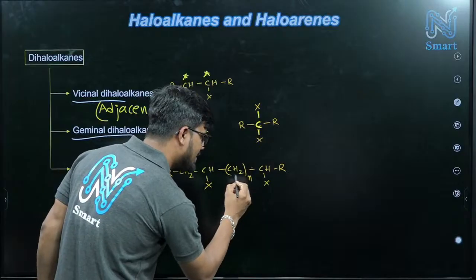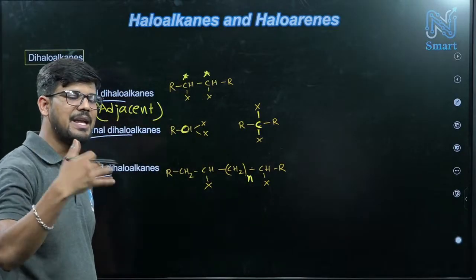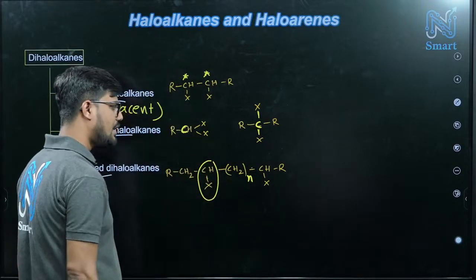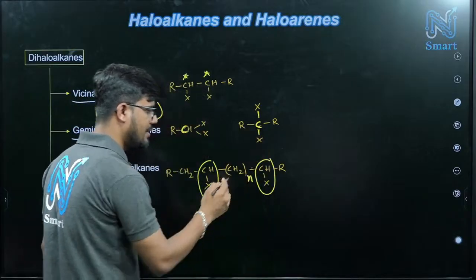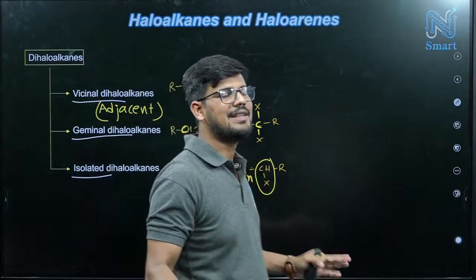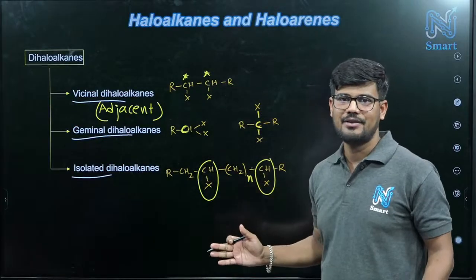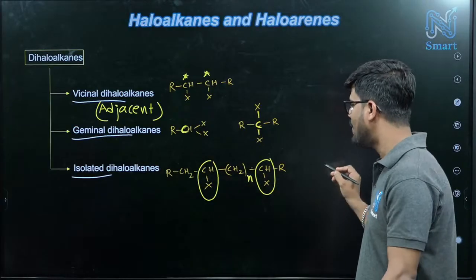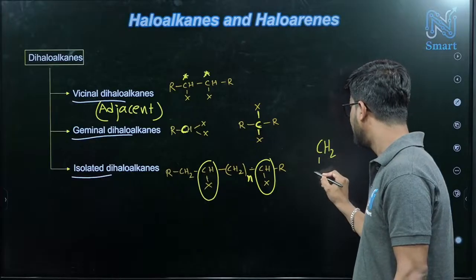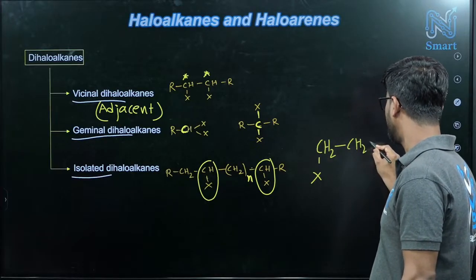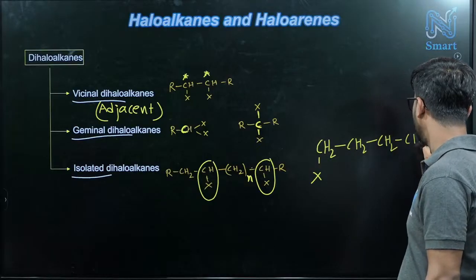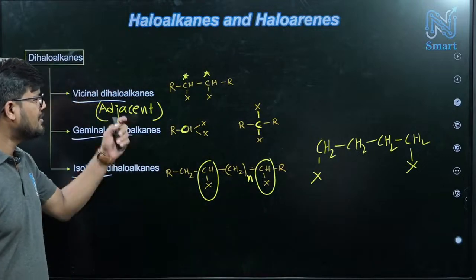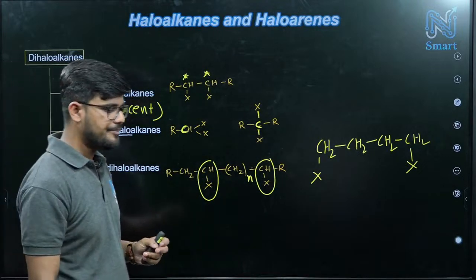So here we have say CH2 whole n, where n can be any number, 3, 4, 5, 6, any number. And the important point is, just check, CHX and here CHX, a huge difference is there. We can say these two are totally isolated, right? So that's why we can say this one is an isolated system or isolated dihaloalkane. We can give another example also: CH2X, CH2, CH2, CH2X. So this is also an isolated dihaloalkane. Okay, so these are the systems: vicinal, geminal, isolated.